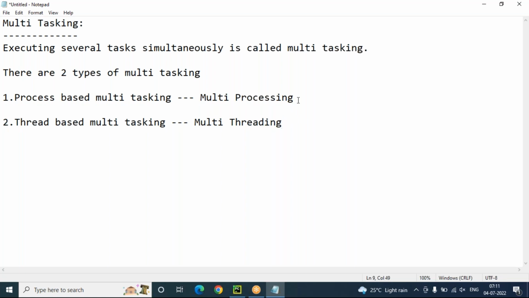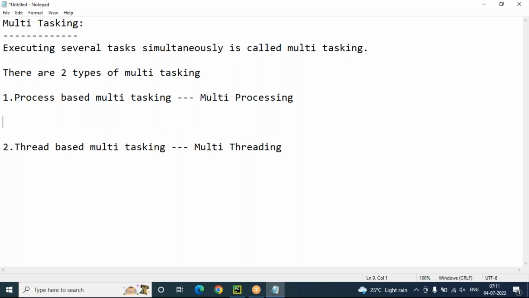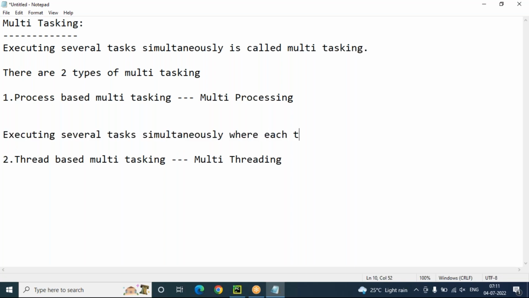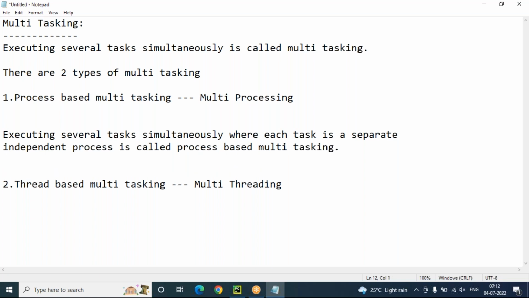Executing several tasks simultaneously, where each task is a separate independent process, is called process-based multitasking, we can say that. Look here and just observe: executing several tasks simultaneously, where each task is a separate independent process. So I'm taking an example.